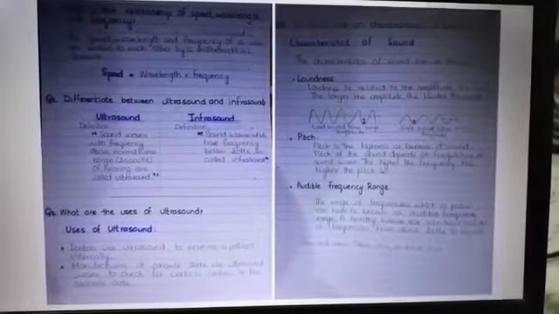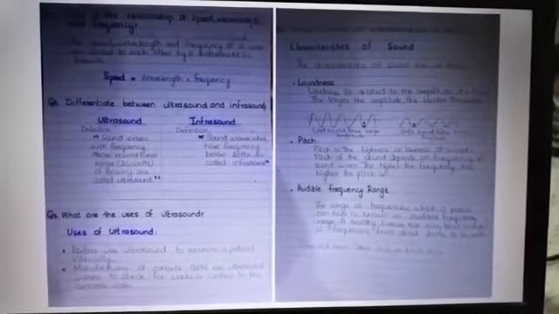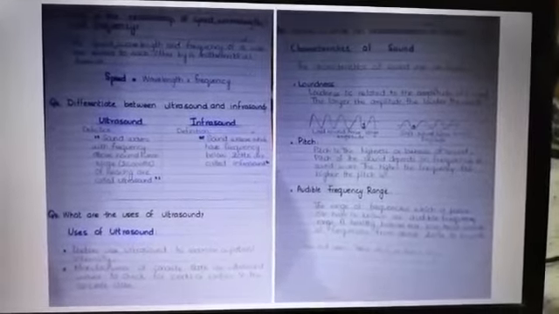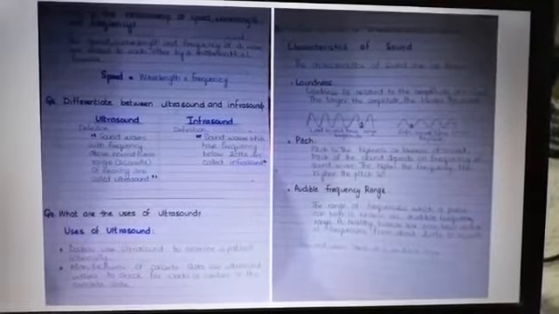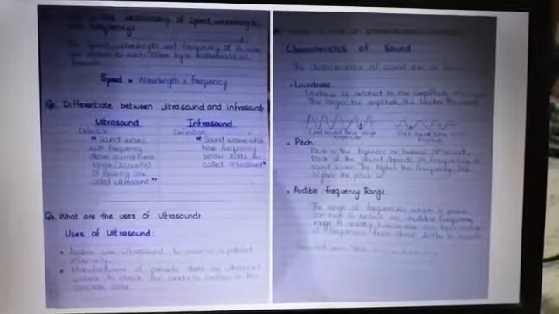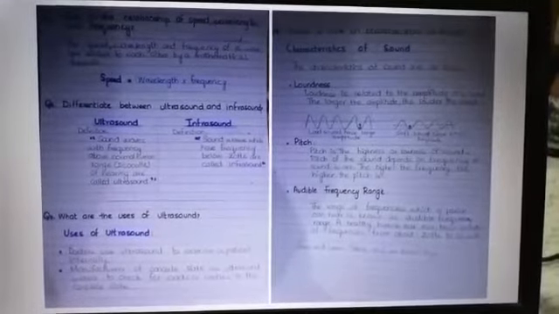Differentiate between ultrasound and infrared. Ultrasound, sound waves with frequency above normal human range of hearing are called ultrasound. Infrared, sound waves which have frequency below 20 Hz are called infrared. What are the uses of the ultrasound? Doctors use the ultrasound to examine a patient internally. Manufacturers of concrete slabs use ultrasound waves to check the cracks or cavities in the concrete slabs.